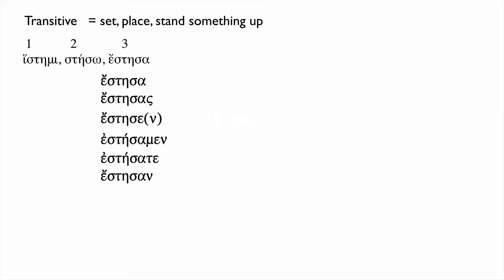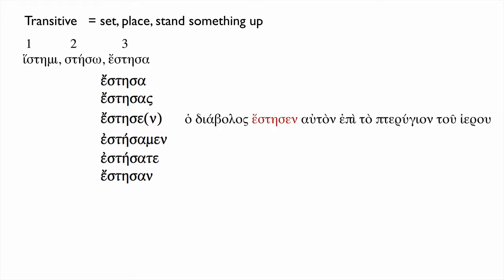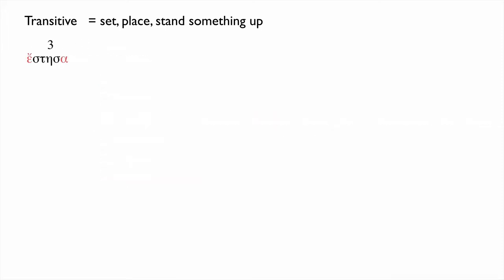Let's give another example. ὁ διάβολος ἔστησεν αὐτὸν ἐπὶ τὸ πτερύγιον τοῦ ἱεροῦ. Here again we have the third person singular. The devil stood him, that is Jesus, upon the pinnacle, let's say, of the temple. So this is the transitive form. It takes an object, stood him, placed him. Because this is a regular form, its participles are regular. And we'll just give one example with the aorist participle.